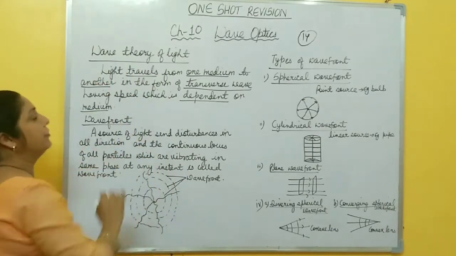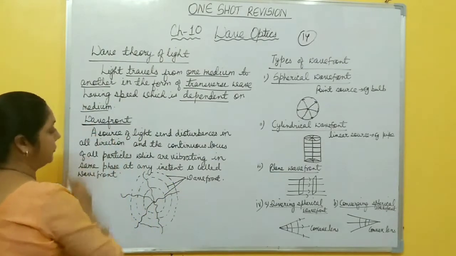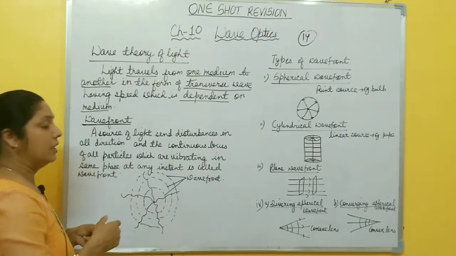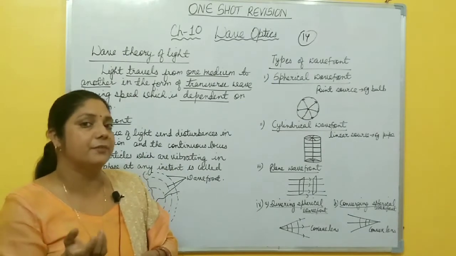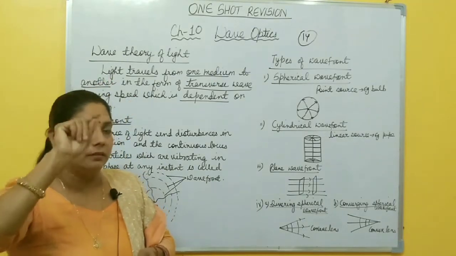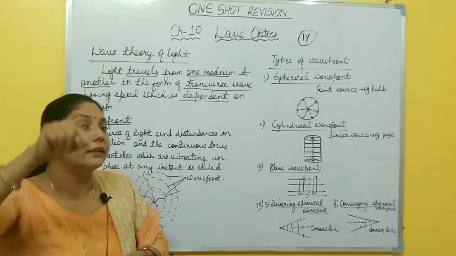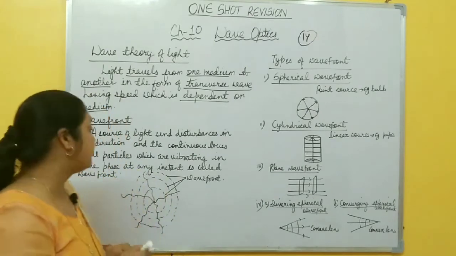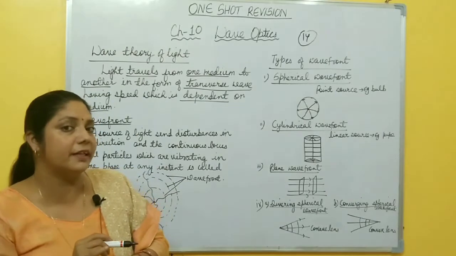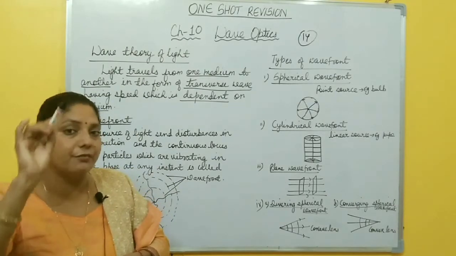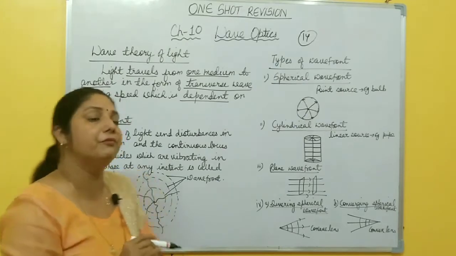Before starting this wave theory of light, you must know about wavefront. What is this wavefront? Suppose you throw one stone or pebble in a pond. Now you observe what happens. There are circular rings about that stone. Those circular rings are nothing but wavefronts. It means when you disturb any point, the disturbance travels in all possible directions, and all the particles which are vibrating in the same phase, the locus of those particles forms a wavefront.